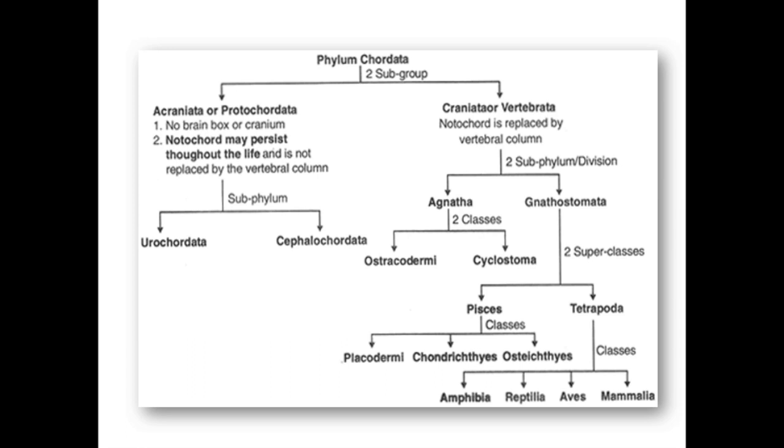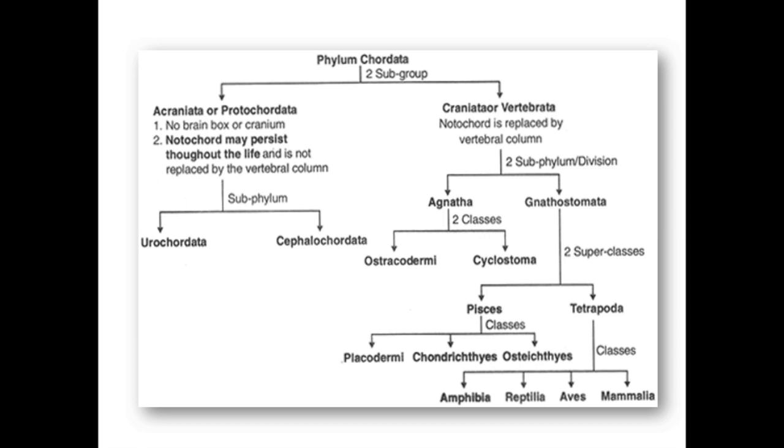There is no brain box or cranium, and the notochord may persist throughout life and is not replaced by a vertebral column. As we saw in the last slide, these are the Urochordates and Cephalochordates. The second subgroup is Craniata or Vertebrata. Craniata means the cranium-bearing or brain-box-bearing animals. In them the notochord is replaced by a vertebral column. It is called Vertebrata, and it is further divided into two divisions.